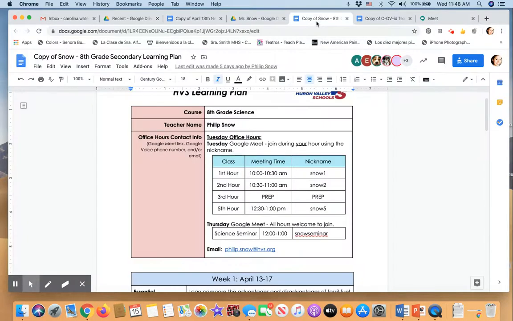Now, if we go back to Mr. Snow here, it is important that you remember that Mr. Snow is going to be available for that class on Tuesdays at that time. So if I'm trying to connect with Mr. Snow, it needs to be 10:30 and it needs to be Tuesday. If I insert the code right now, today is Wednesday and it is 11:48 a.m., so it's not going to work, right? That is important to take into account as well.